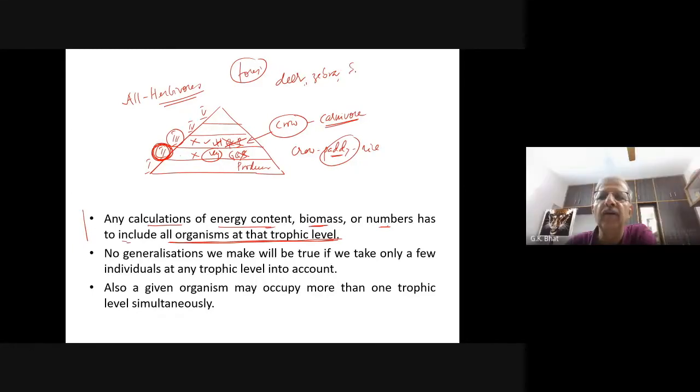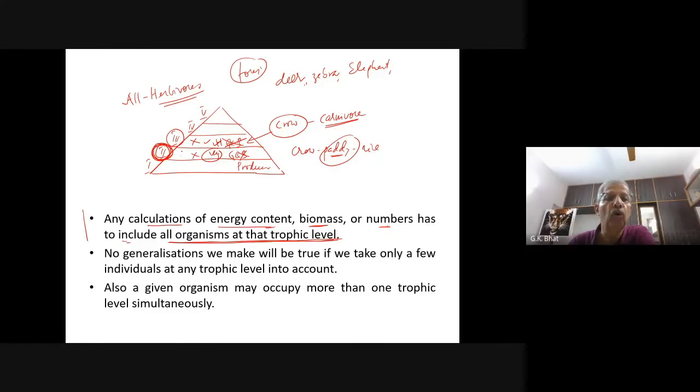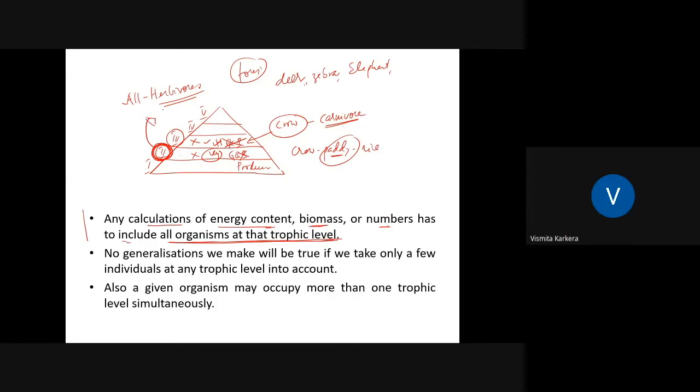Then, tiger. Who is putting tiger here? Is your tiger eating grass? No, sir. Then whom all do you include in the second trophic level? Rabbit.